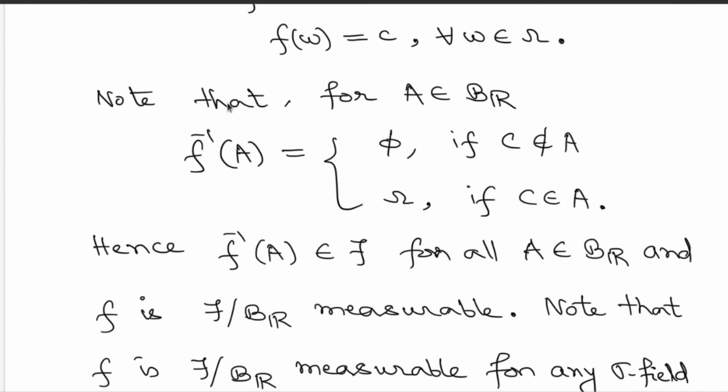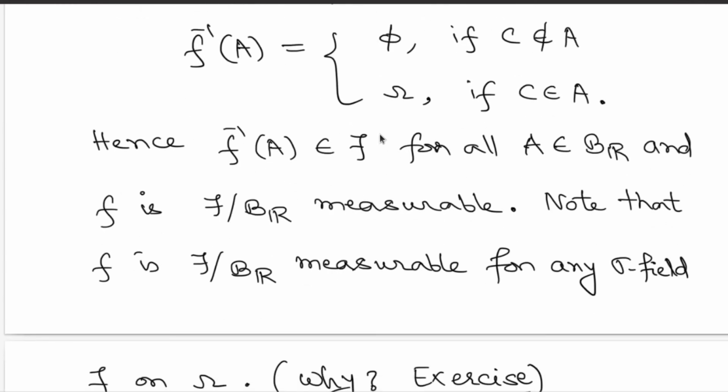So now you get these two possible cases for the pre-images. No matter what capital A you are choosing, you always end up with these two choices, either the empty set or the whole set. But then if you take any arbitrary sigma field, it will always contain the empty set and the whole set. That's by construction, by definition, and hence the pre-images are always in the sigma field no matter which Borel subset you choose from the range side.